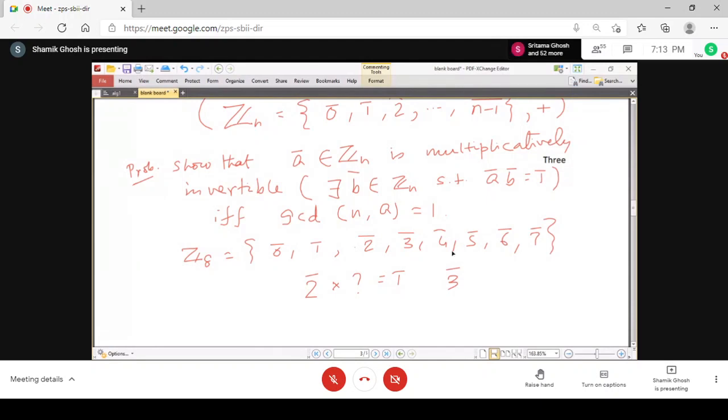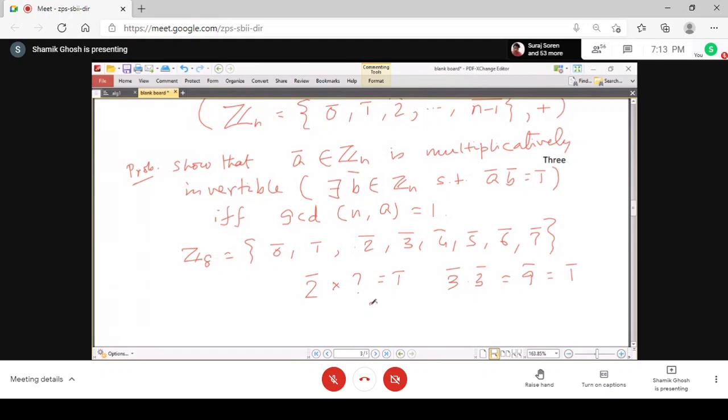3 4s are 12, which is 4. 3 5s are 15, which is okay. 3 is the inverse of itself. 3 into 3 is 9, and class 9 is equal to class 1.